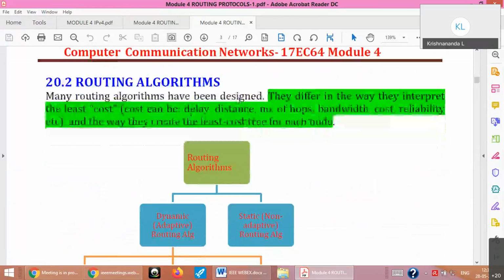So we try to design some general routing algorithms. There are different algorithms anyway, but they differ in the way they interpret the word cost. The cost can be anything like this, and they differ in how they create this least cost tree for each node. But all of them should do this.